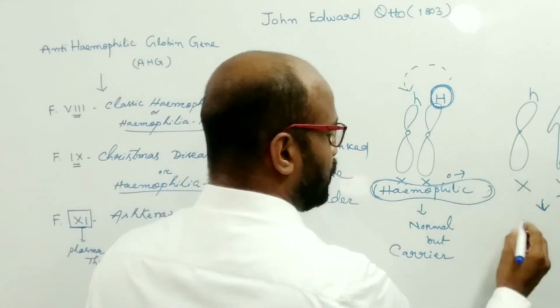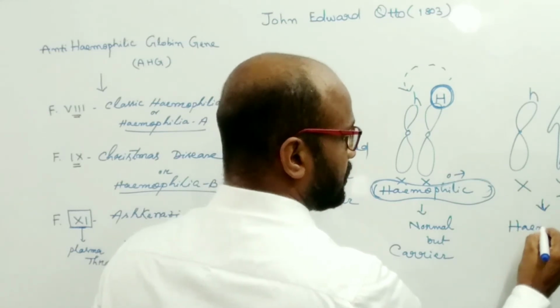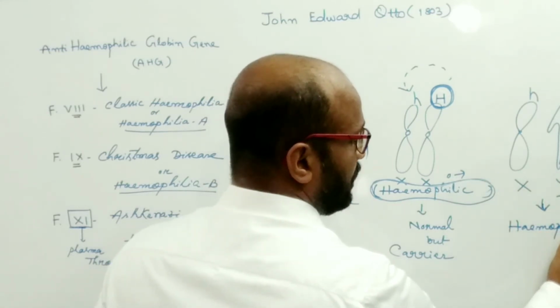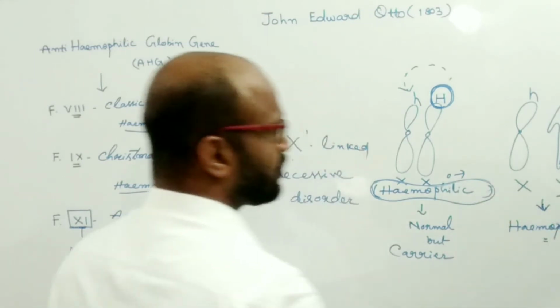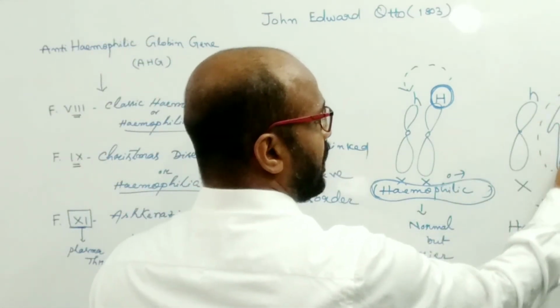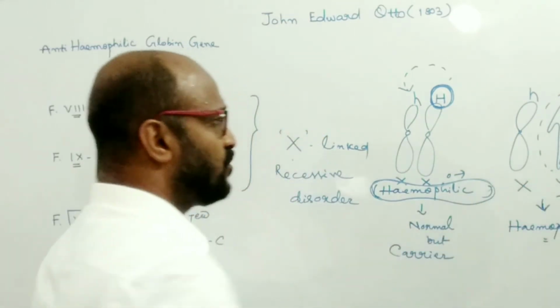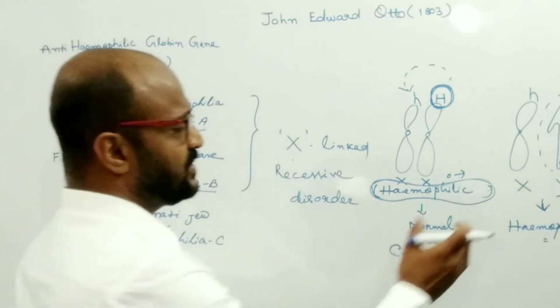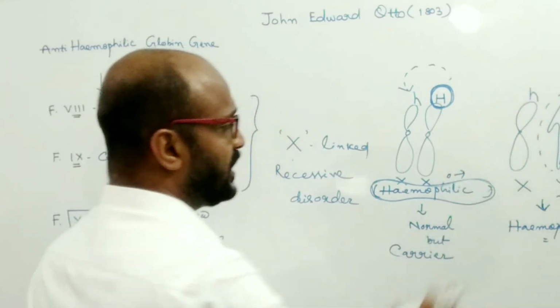So the man will be hemophilic. And there is no normal gene or normal allele on the Y chromosome. That's why there is no compensation of such hemophilic gene.